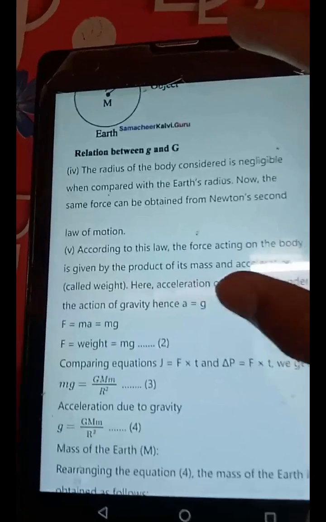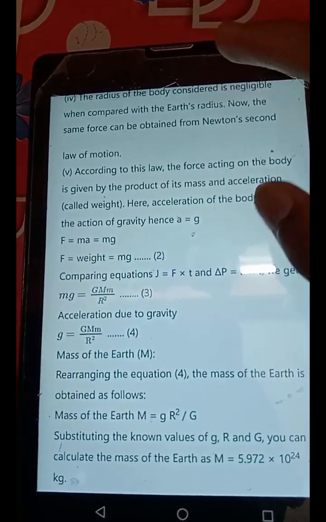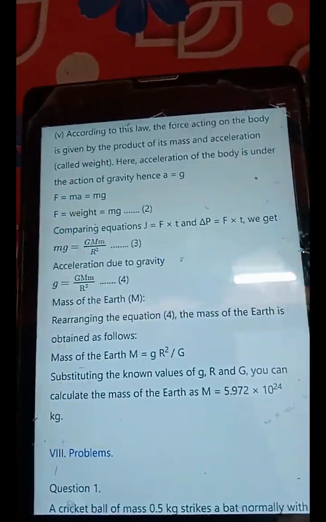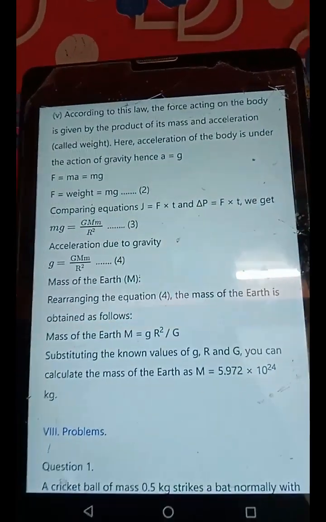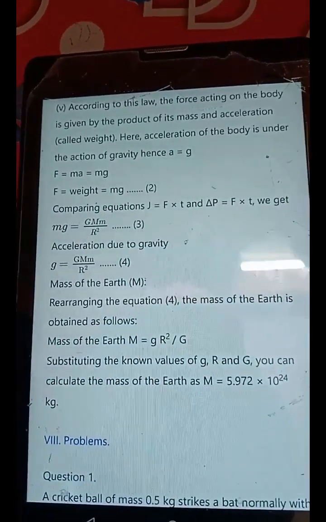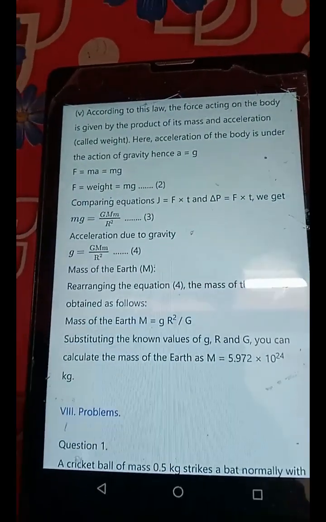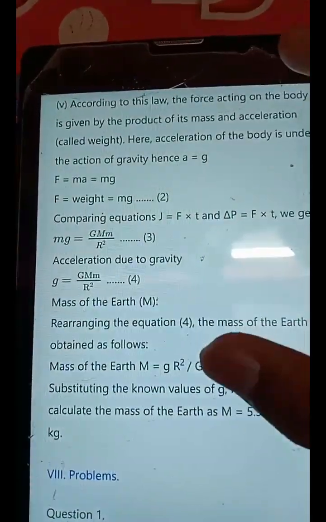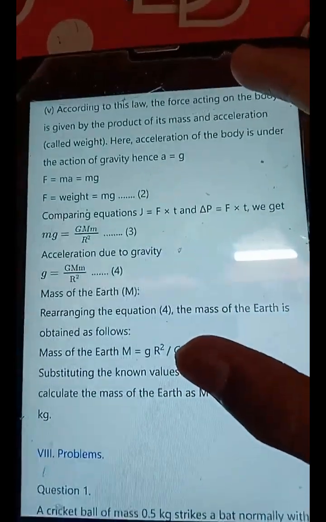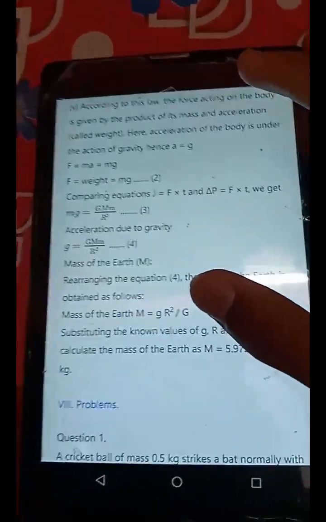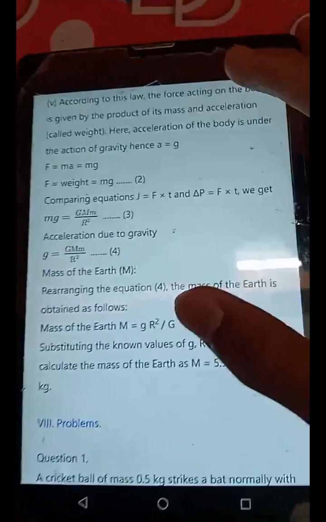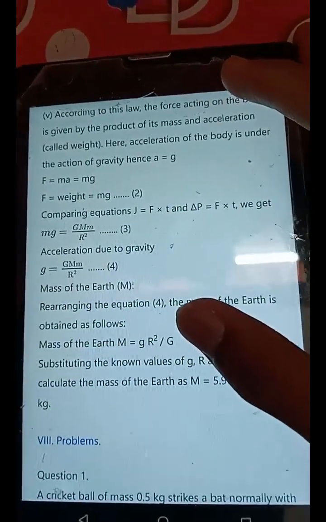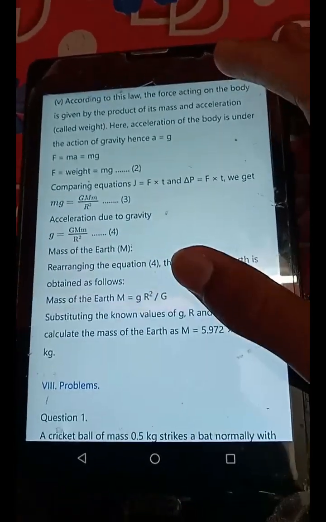Now the same force can be obtained from Newton's second law of motion. According to this law, the force acting on the body is given by the product of its mass and acceleration, called weight. Here, the acceleration of the body is under the action of gravity, hence a is equal to g. F is equal to ma is equal to mg. F is equal to weight is equal to mg. Comparing equations, we get mg is equal to capital G, capital M, small m by capital R square.